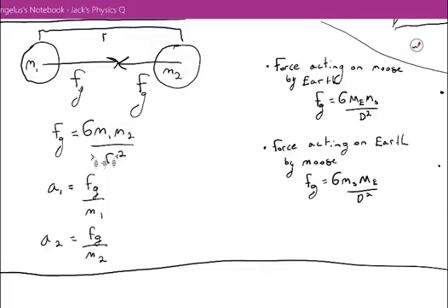And the reason I say that they both feel the same force of gravitational attraction is due to Newton's third law, which is that every force has an equal and opposite reaction. So if mass 1 is pulling on mass 2 with some force, mass 2 pulls on mass 1 with that same force.